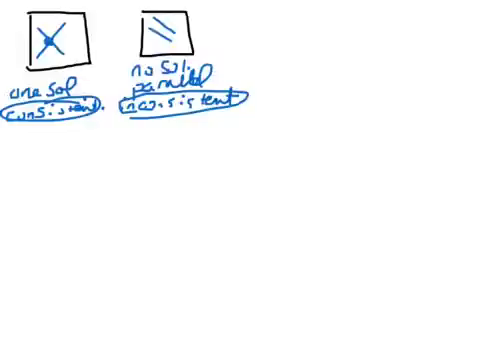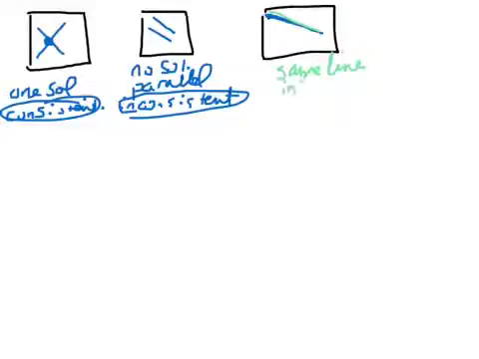Now, what if you had another situation? What if you graph a line, and then you got another line and it's the same line, and maybe you realize it and maybe you don't, but if you were to graph it, it graphed right on top of that other line. So they're the same line on top of each other. They have infinite solutions because every single point on the line ends up being a solution. And we call those situations dependent. The lines are so close to each other, they're dependent on each other.